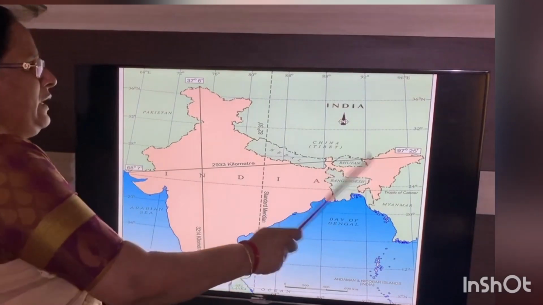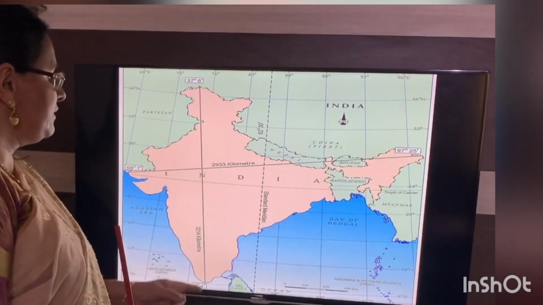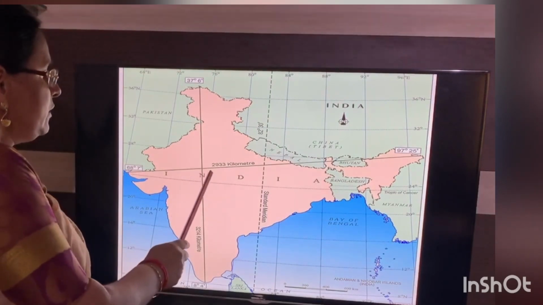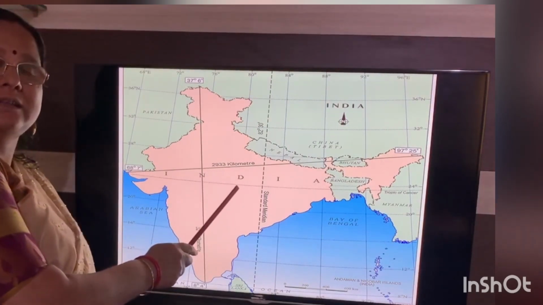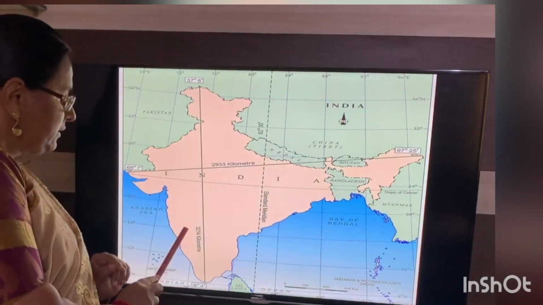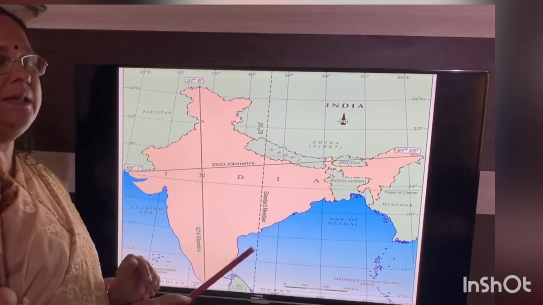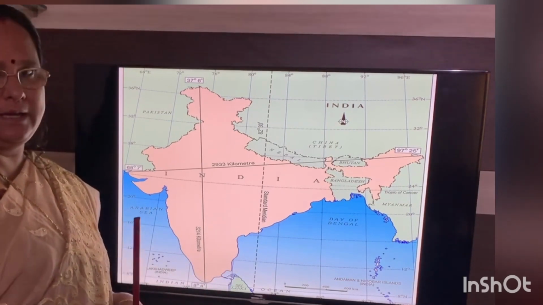West to east, India is extended over 2,933 kilometers. North to south, it is extended 3,214 kilometers.